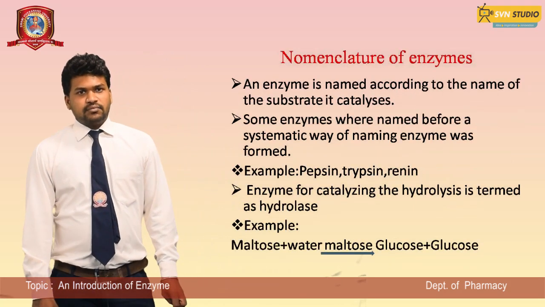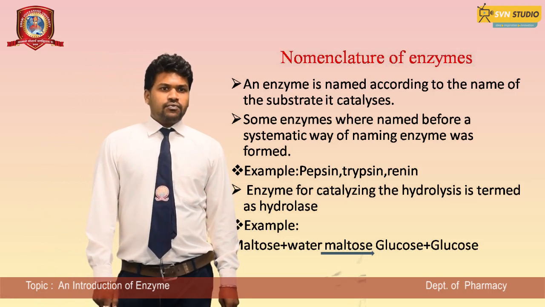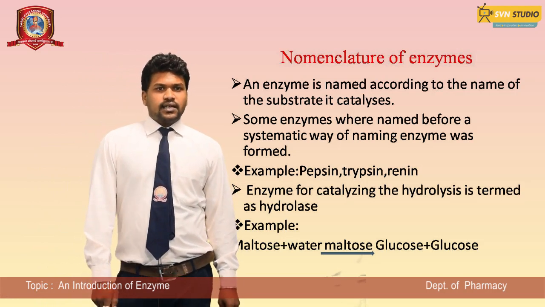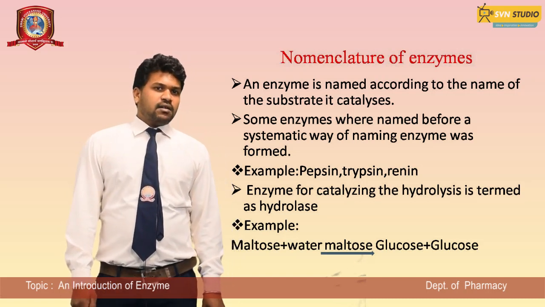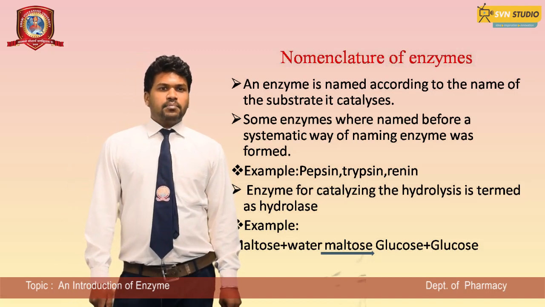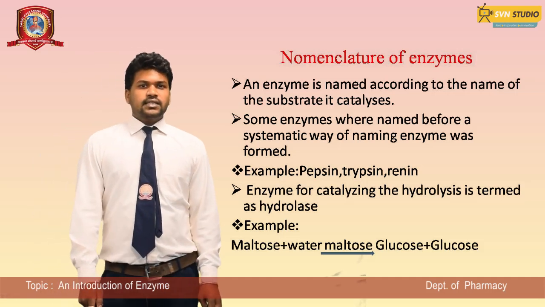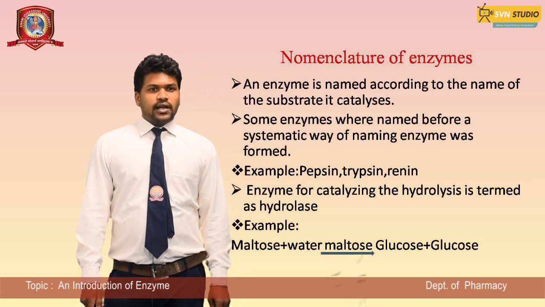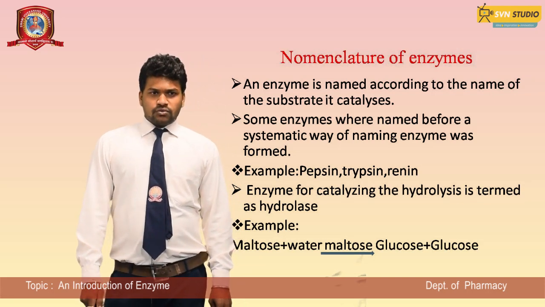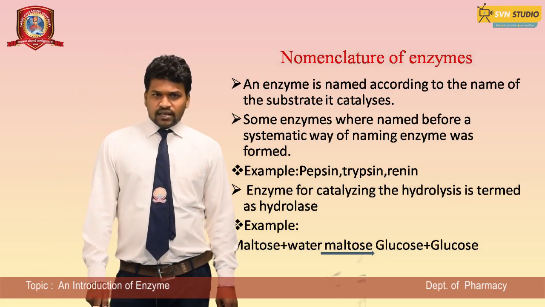Nomenclature of enzymes. An enzyme is named according to the name of the substrate it catalyzes. Some enzymes were named before a systematic way of naming enzymes was formed. Example, pepsin, trypsin, rennin. Enzymes catalyzing hydrolysis are termed hydrolases. Example, maltose plus water, in the presence of maltase, gives glucose plus glucose.